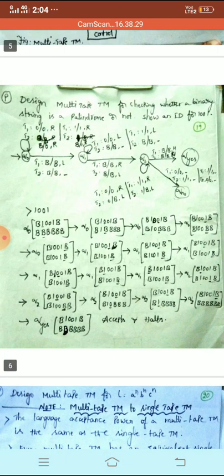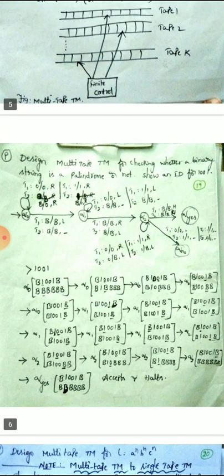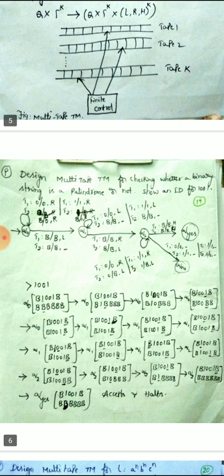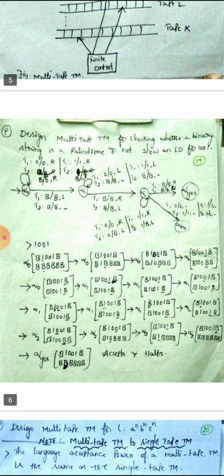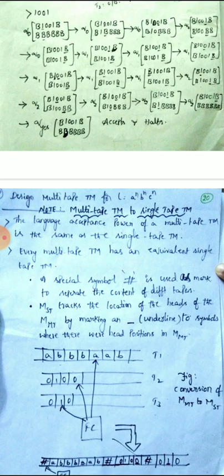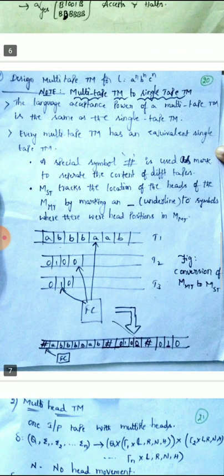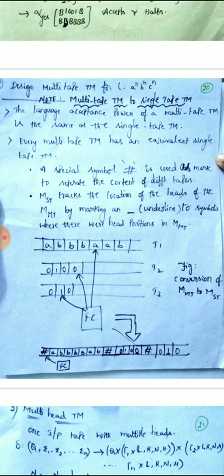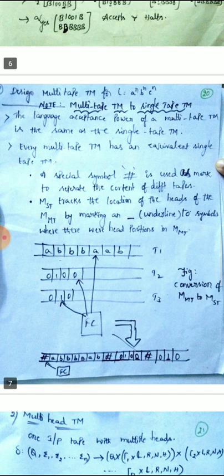What is the variation of this Turing machine? Multi-tape. Clear? Then you do on your own the problem a power n, b power n, c power n. And here we need to remember that every multi-tape Turing machine can be convertible to a single tape Turing machine. See here I have shown clearly by